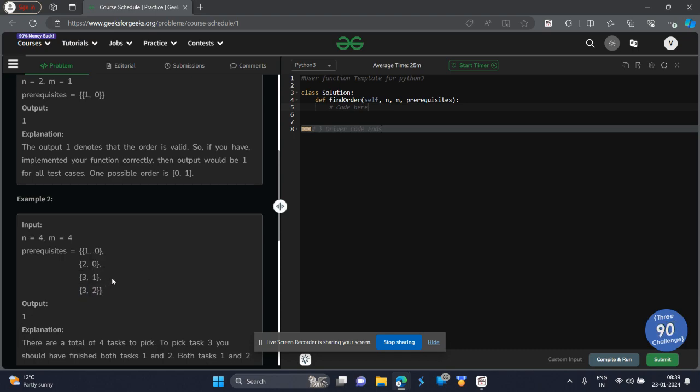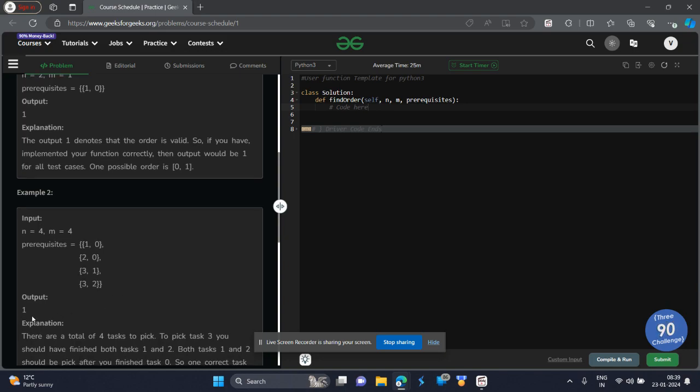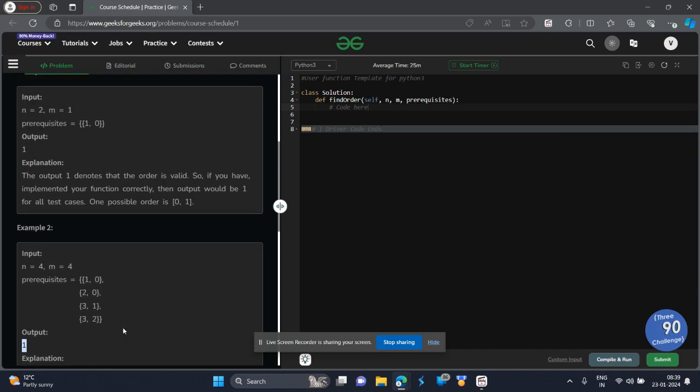So if you have done 0, 1, 2, next will be 3, one possible order. Then if you have done 0, 2, 1, then 3, another possible order. We will return this order since it is a possible order. In that case, the driver code will itself print 1. We do not have to take care of anything.